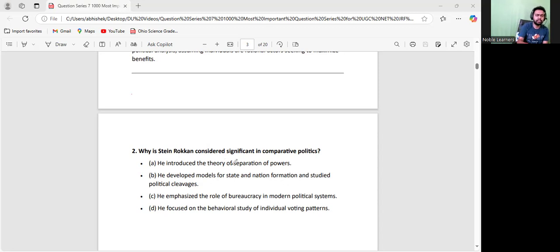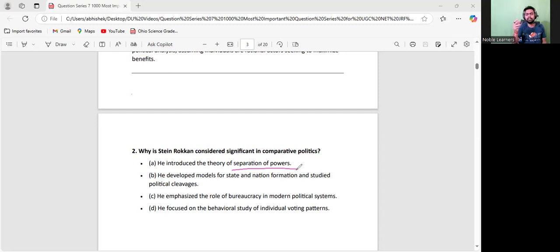Obviously he is not associated with the theory of separation of power, which was given by Montesquieu in full-fledged form. Before that, Locke also discussed the separation of power, as I told you for the first time. So Stein Rokkan is associated with the models of party system. He talks about the cleavage party system in the modern nation state, how the parties are breaking apart based on ideology, based on a particular interest.